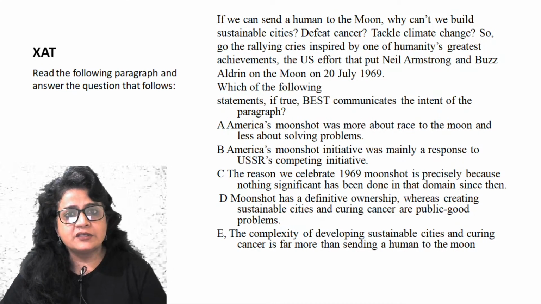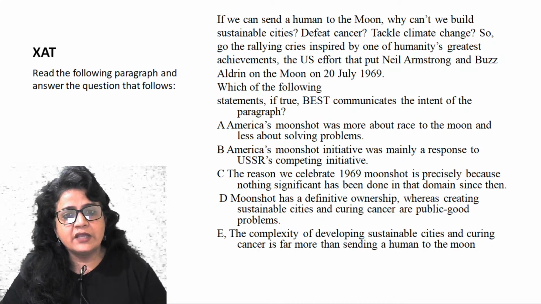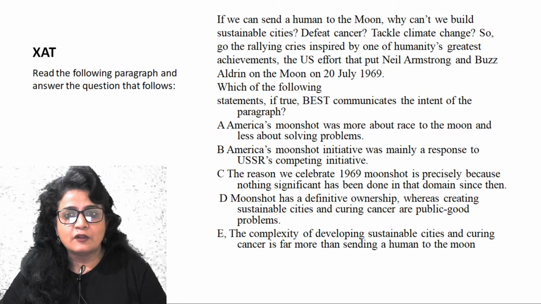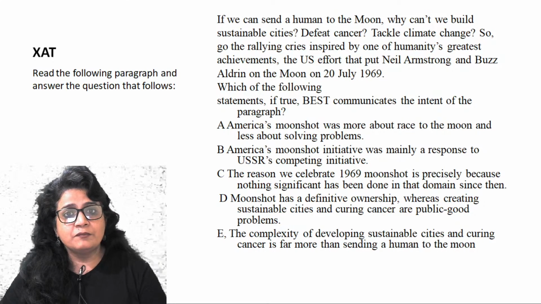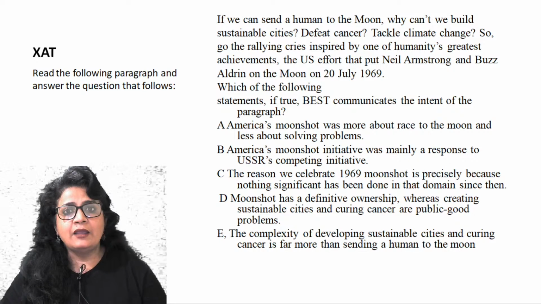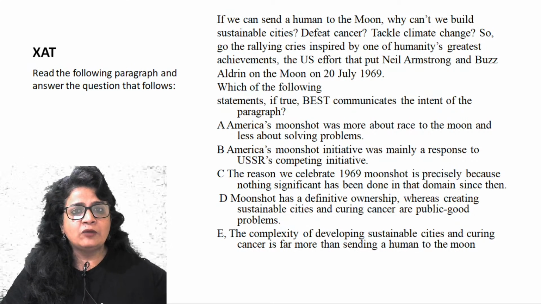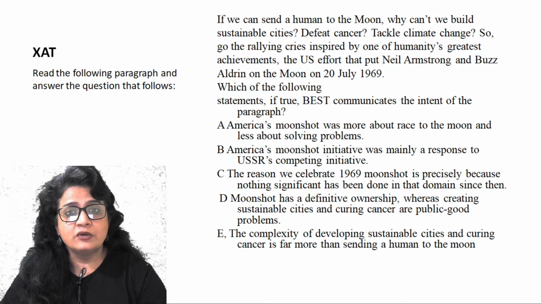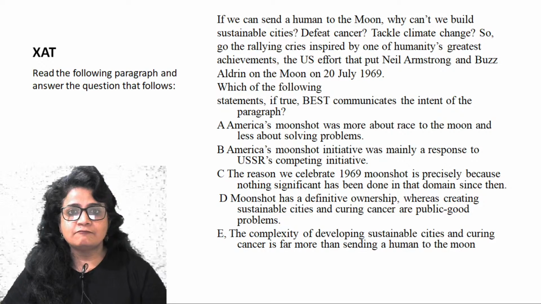D: Moonshot has a definite ownership, whereas creating sustainable cities and curing cancer are public good problems. The author is not differentiating in that way. He is not saying these are public good problems and that is why they were not addressed, or that definite ownership is why it was done.